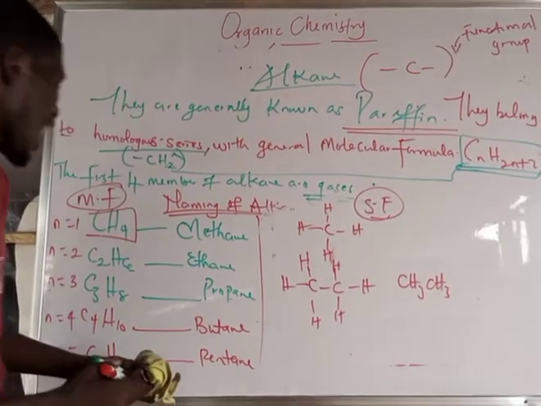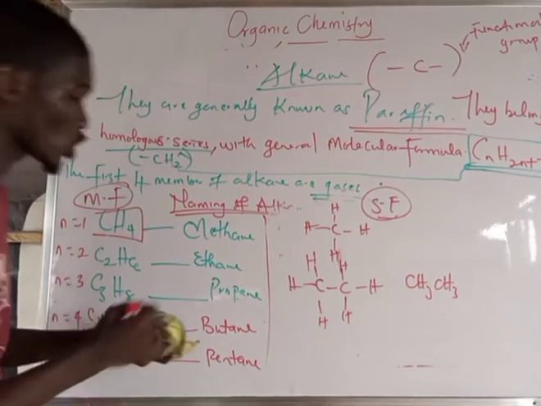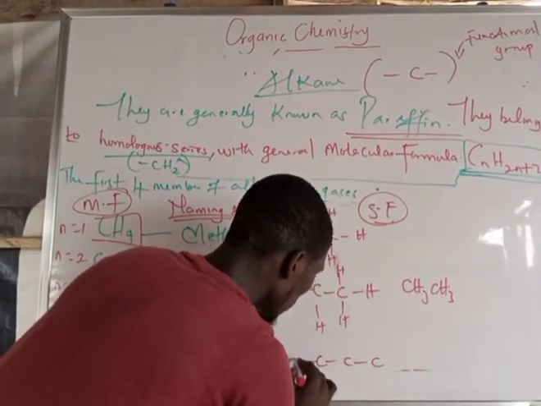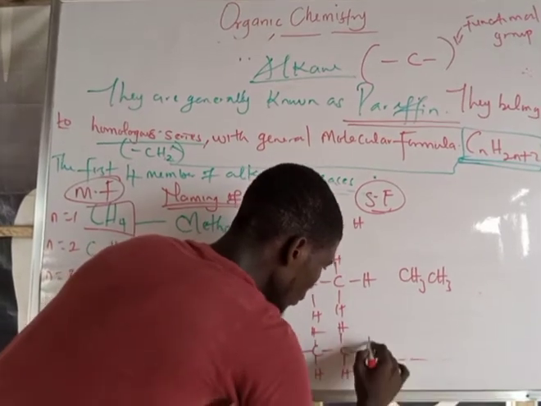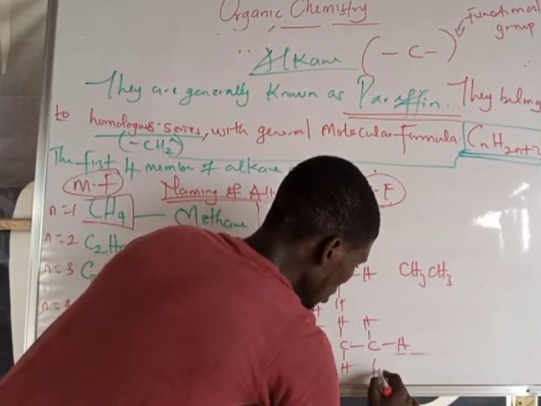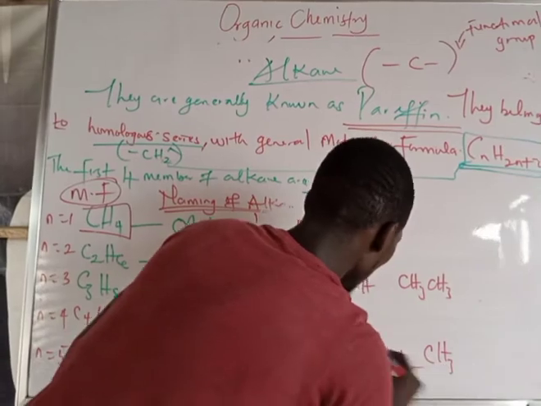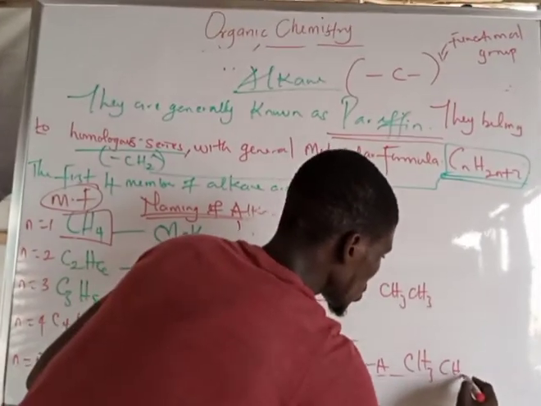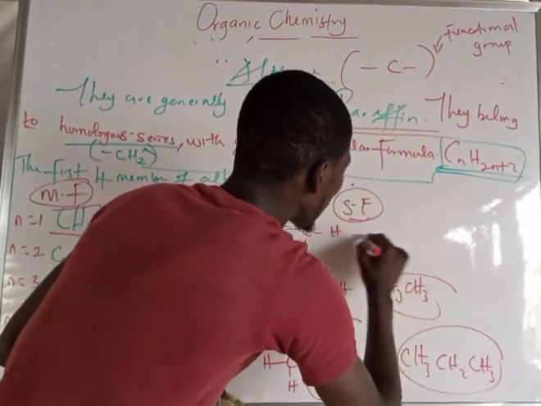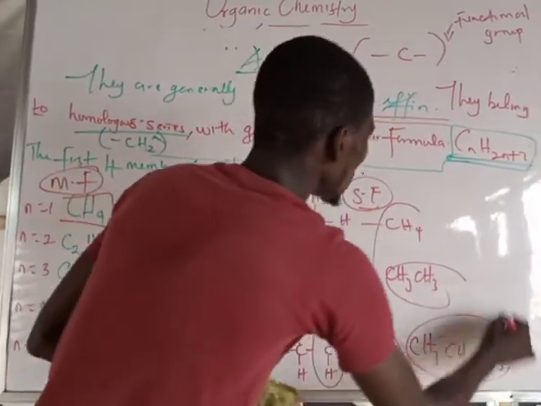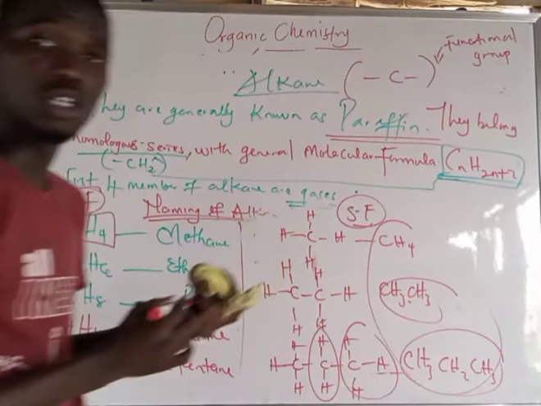So the next one is propane. I have 3 carbon atoms and 8 hydrogen atoms. 1, 2, 3. So we have CH3, CH2, CH3. You can see all these are the molecular formulas of methane, ethane, and propane.